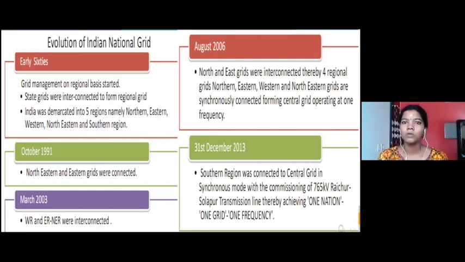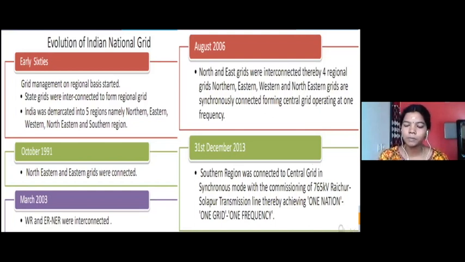So a blackout is a condition which needs to be avoided because there was a continuous power cut and we took 2 days of time to restore it completely, right? Because there was one region which was continuously taking up more power supply than the predicted power supply. That's the reason we had this blackout.